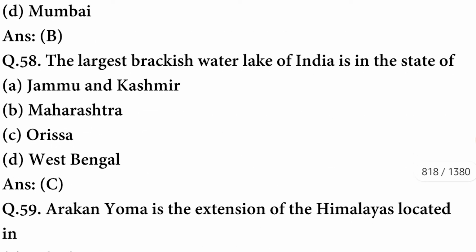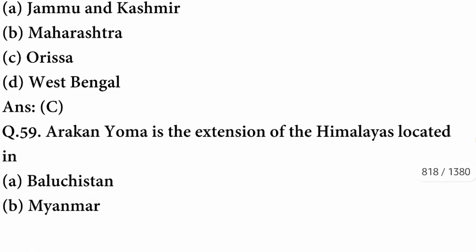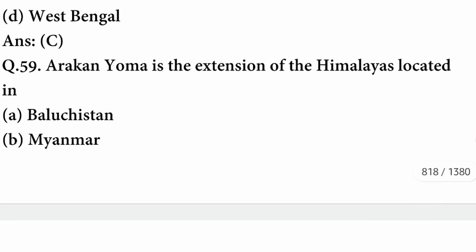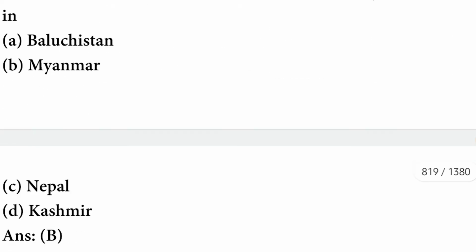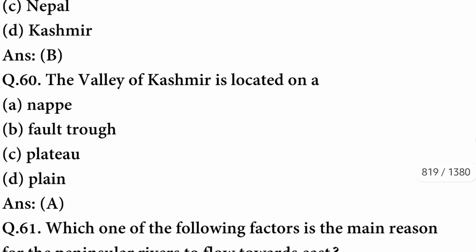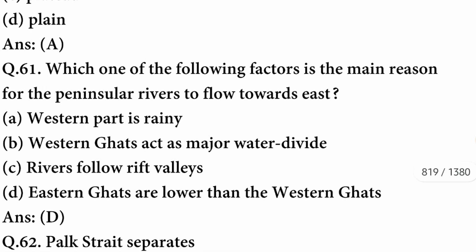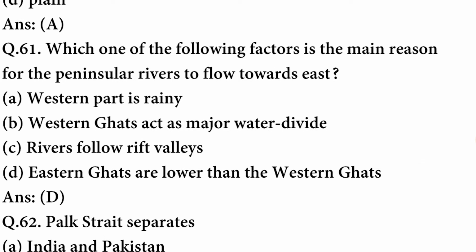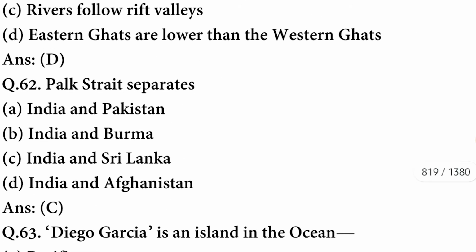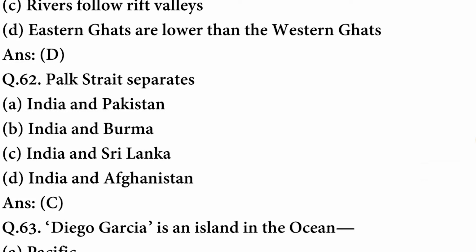The largest brackish water lake of India is in the state of Odisha. Arakan Yoma is the extension of Himalayas located in Myanmar. The Valley of Kashmir is located on a syncline. A option is correct. Next question. Which one of the following factors is the main reason for the peninsula rivers to flow towards east? The reason is Eastern Ghats are lower than the Western Ghats.